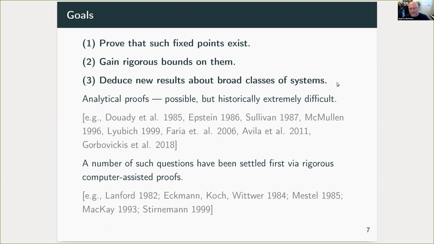So the goals in the sort of work that we do is to prove that such fixed points of renormalization operators exist, get rigorous bounds on them, and use these bounds to go off and deduce new results about broad classes of systems. Analytical proofs are possible. In fact, over the last 40 years, there's been an incredible amount of work done. Historically, though, these proofs have been extremely difficult to come by and have required some rather deep insights and developments in the subject. So a number of these questions were first settled by rigorous computer-assisted proofs, and that's the direction I'm going to show you today.